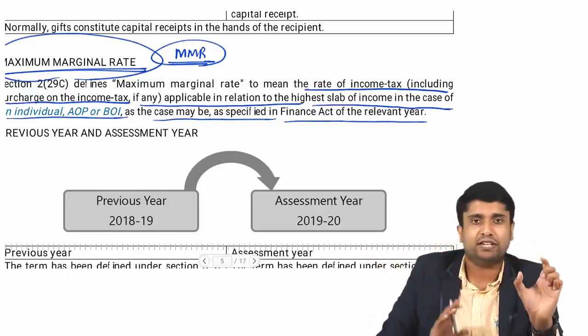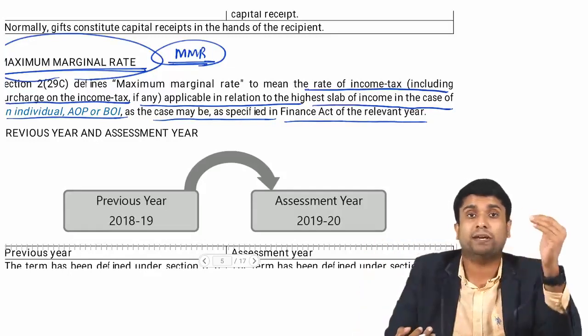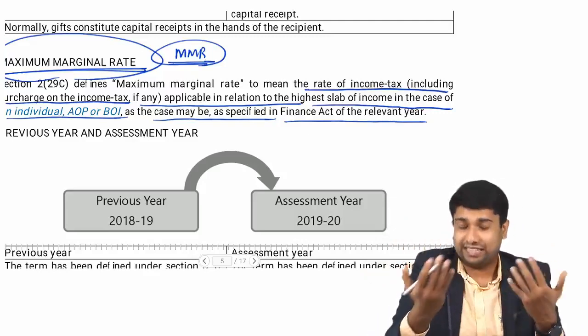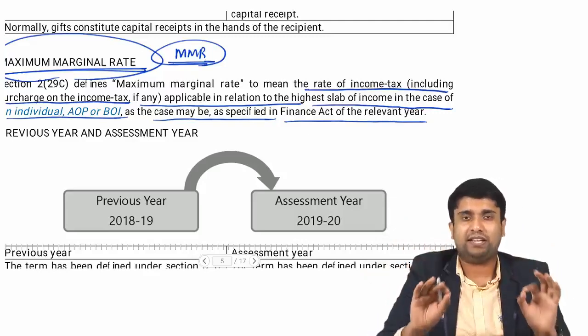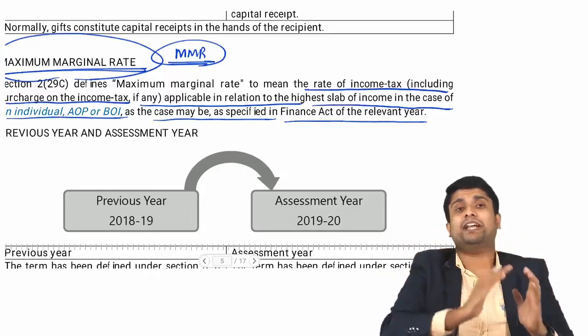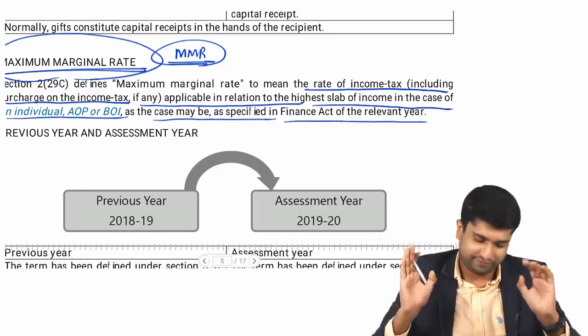Okay, the objective of the definition, the purpose of definition, I will take it later. Why? Because you need to know what is the basic rate of taxes, what is the surcharge, what is the education cess, etc. So for the time being, in a common layman's point, it is very simple. MMR means the maximum rate of taxes applicable for a particular income. That is more than enough for the time being.